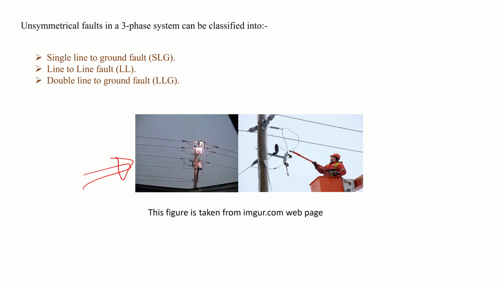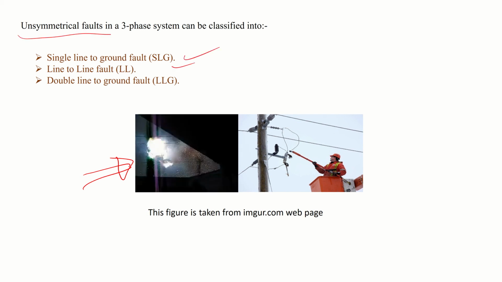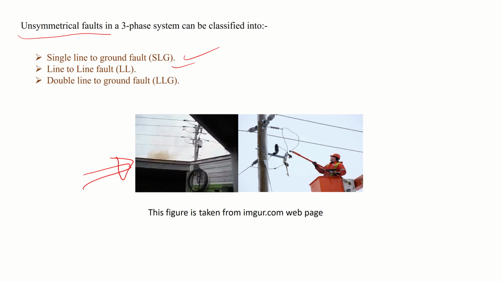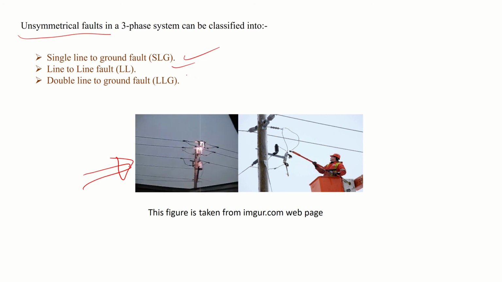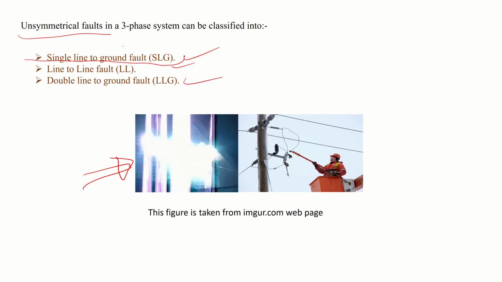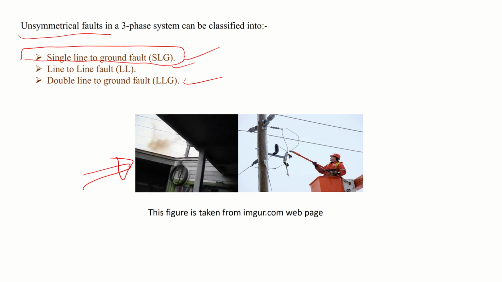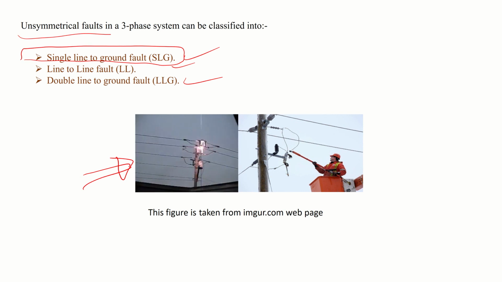We have 3 types: single line to ground fault, line to line fault, and double line to ground fault. In this lecture we are going to focus on the single line to ground fault, and explain its formula and how to calculate it.